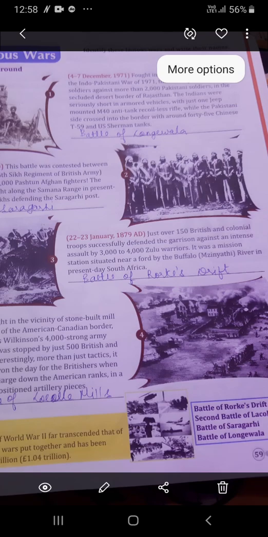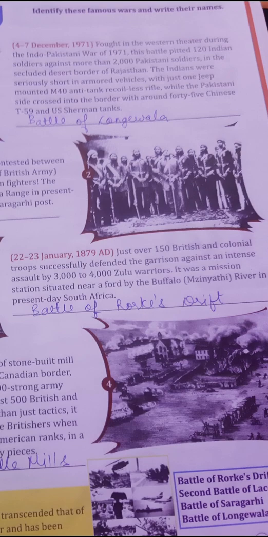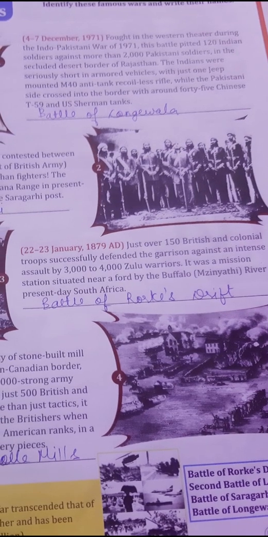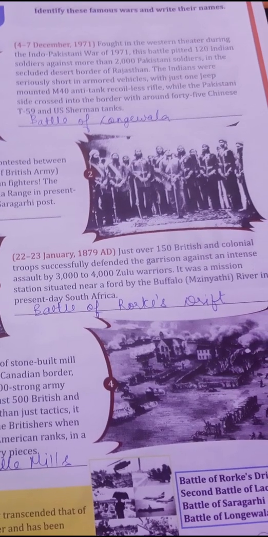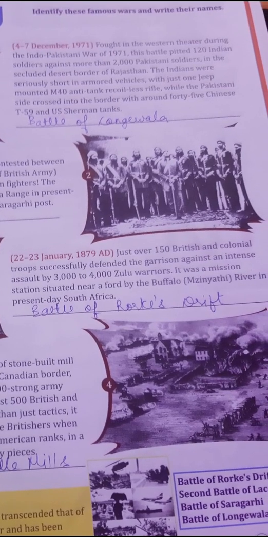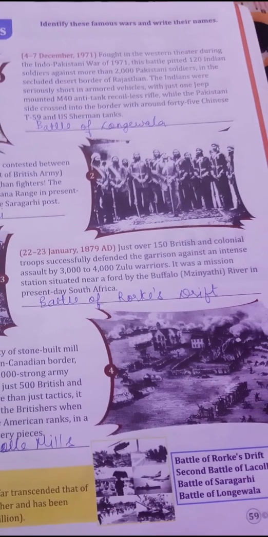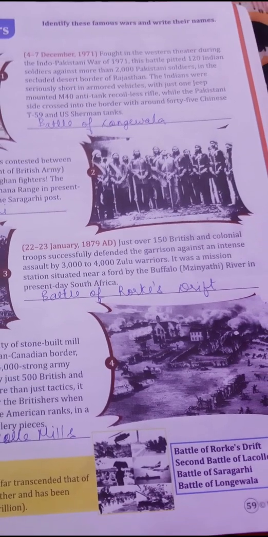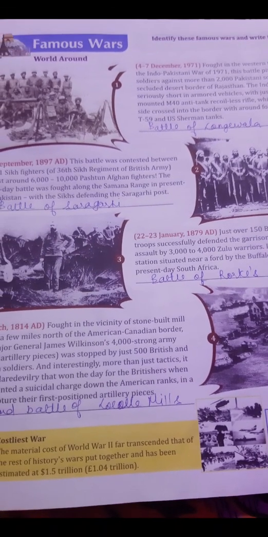The battle pitted 120 Indian soldiers against more than 2,000 Pakistani soldiers in the secluded desert border of Rajasthan. The Indians were supported by armored vehicles with just one jeep-mounted M40 recoilless rifle, while the Pakistanis crossed into the border with around 45 Chinese T-59 and US Sherman tanks. It is the Battle of Longewala.